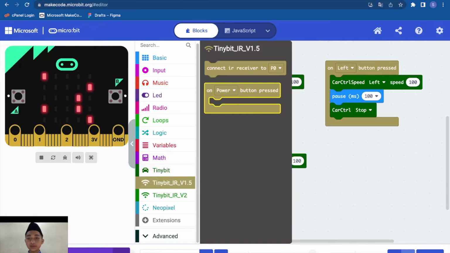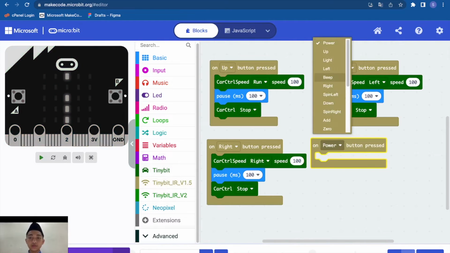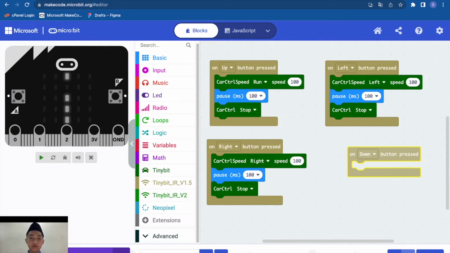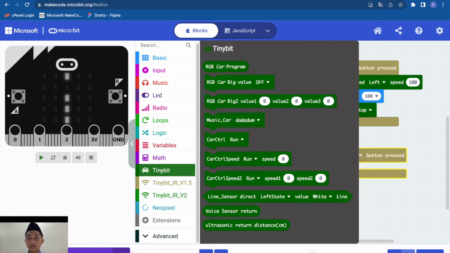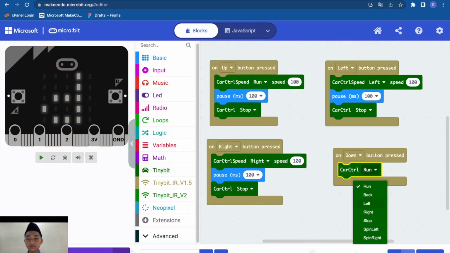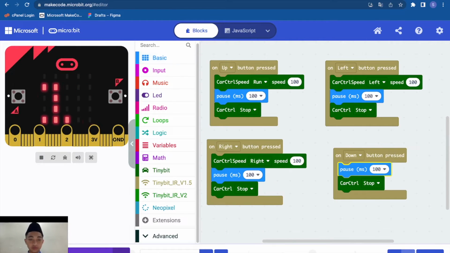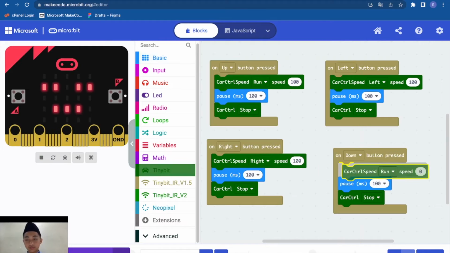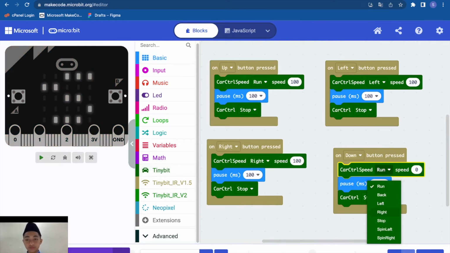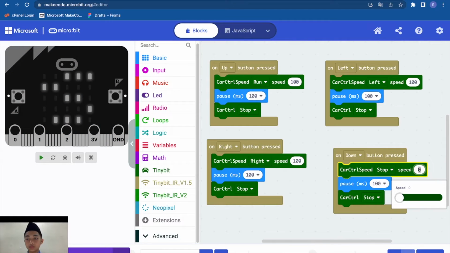We need the on button press. Change to down. We need car control speed, pause, and the car control stop. This is stop, and car control speed. This is stop. This is 17.